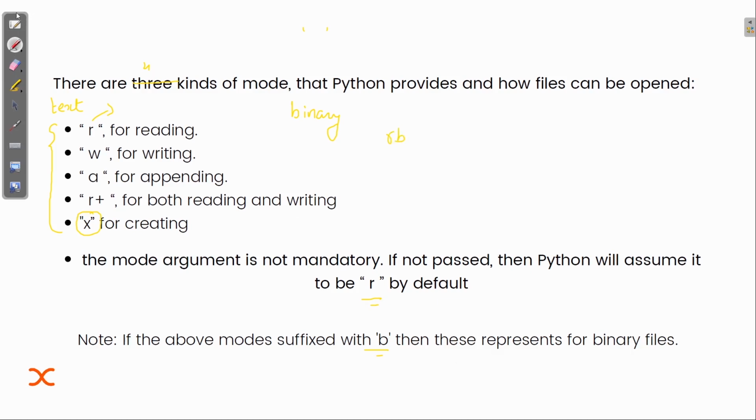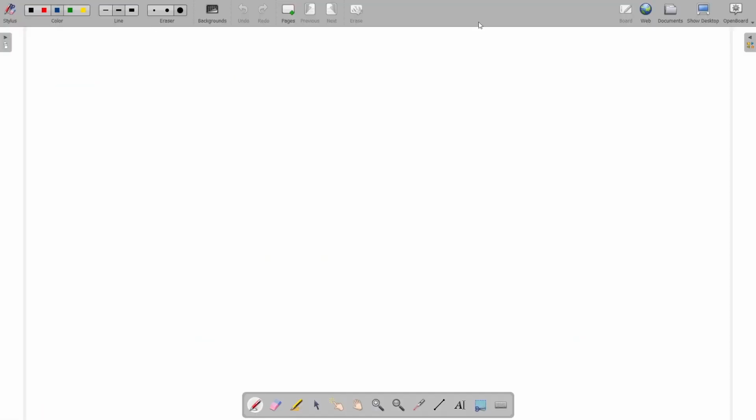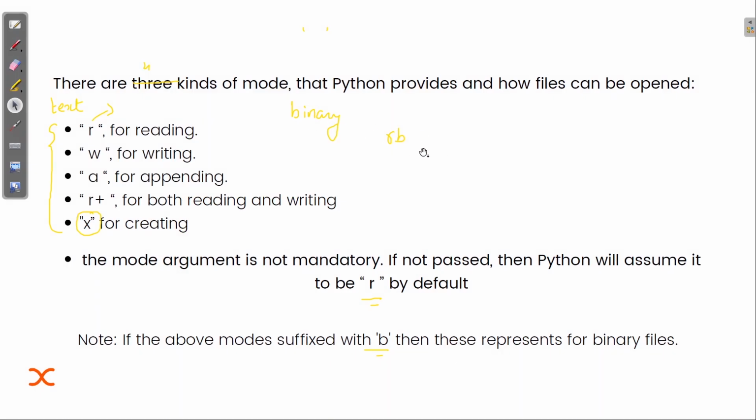Let me just change the marker color. So it's RB, then WB. It will tell you that yes, you are opening a binary file. Then we have AB, that means appending a binary file, then XB.